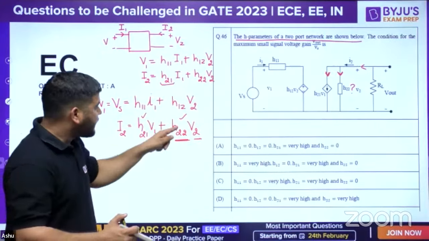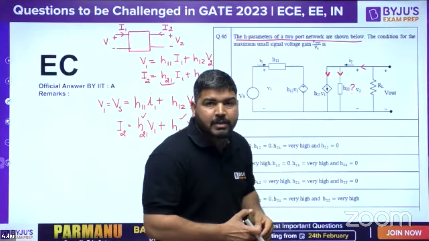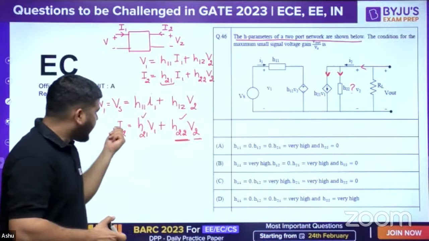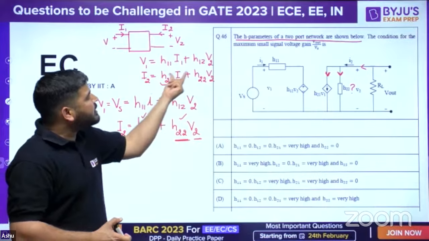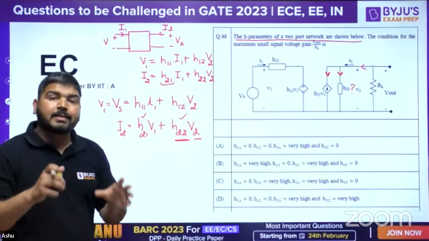That's the main problem. The units are not mentioned here. And according to the equation, this has to be in mho, this has to be in mho. But in H parameter, this is dimensionless and this has to be in mho. This is the main problem.